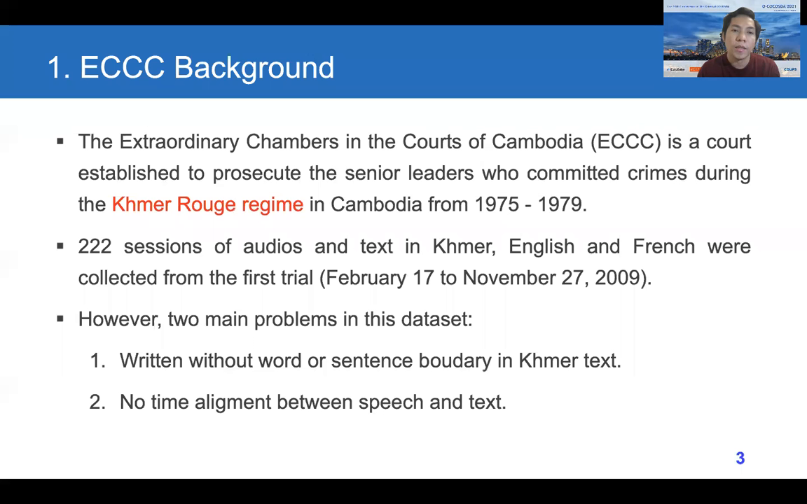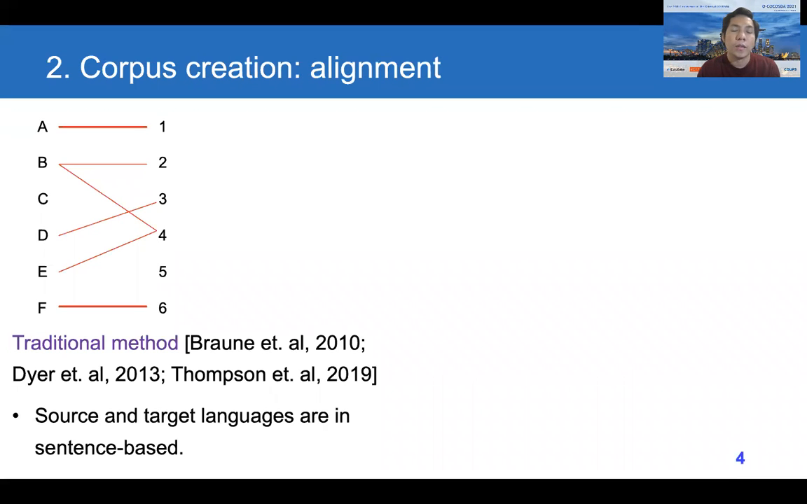However, in this dataset, there are two main problems. The first one is the written style, without word or sentence boundaries in the Khmer text. And the second one, the dataset has no time alignment between speech and text. We first start by solving the problem of alignment.